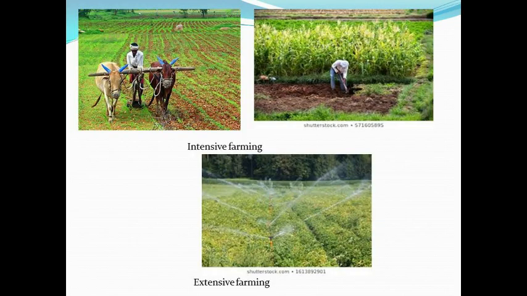In the first two pictures, it depicts how this intensive farming is done, and in the third picture we can see how this extensive farming is done.